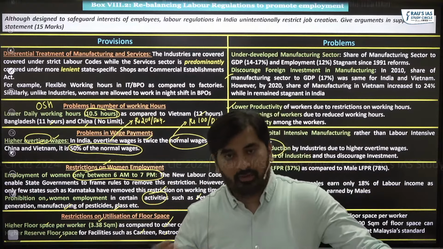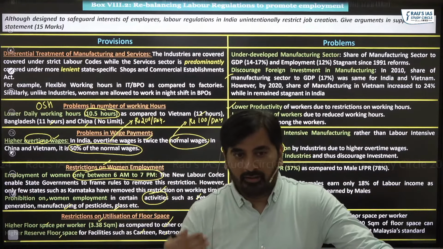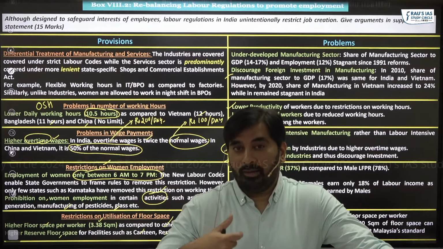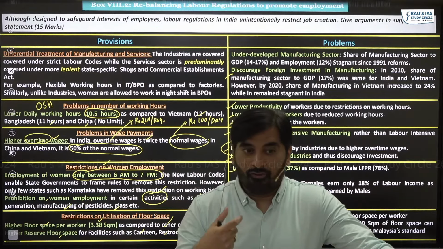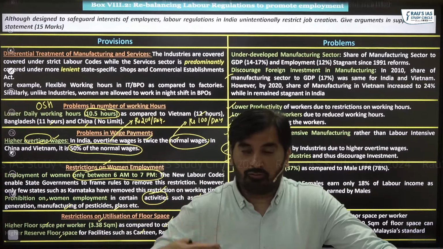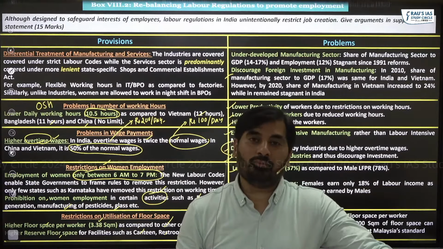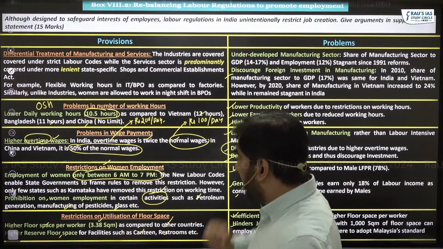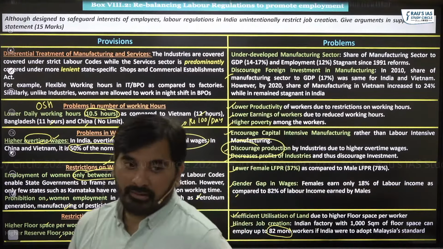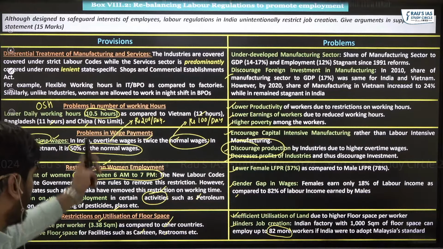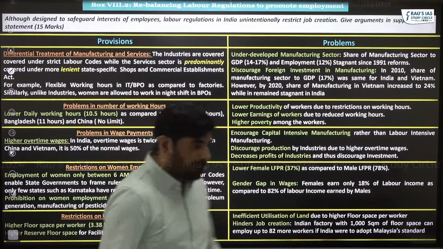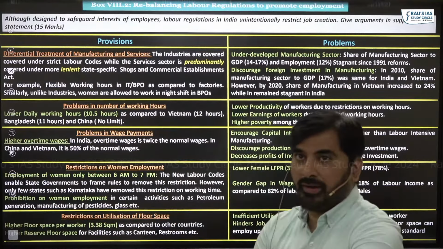So the economic survey goes on to say that some of these rules and regulations, they have to be made more flexible. We have to make it more lenient to foster the job creation and promote the welfare of the labor. This is what the economic survey goes on to say. And I have already told you in what way questions can be asked in the mains with respect to this particular topic of labor rules and regulations. Let's move to the next topic now.